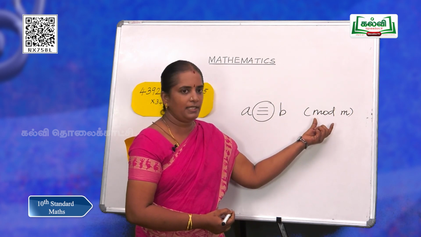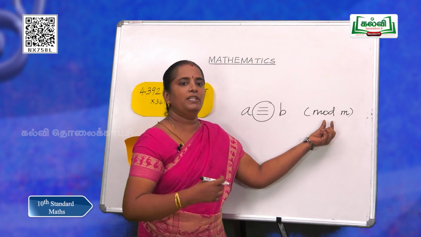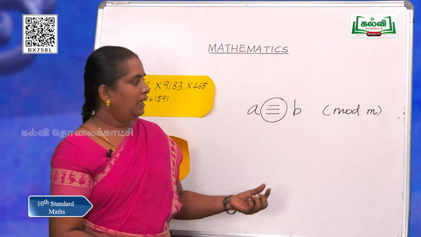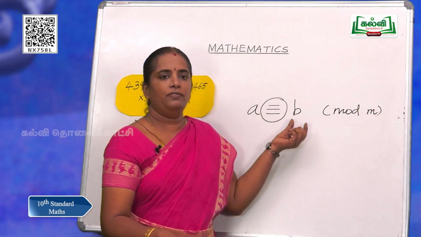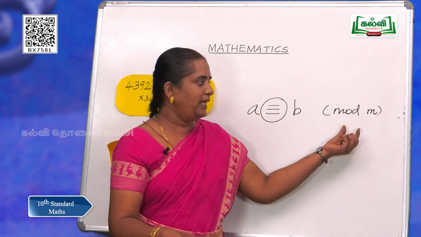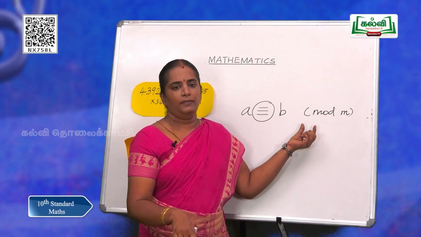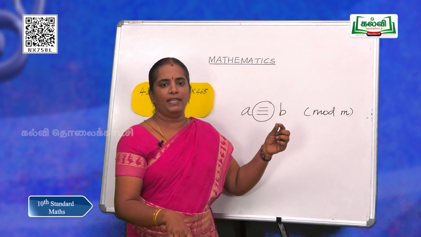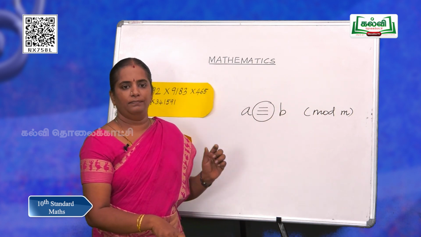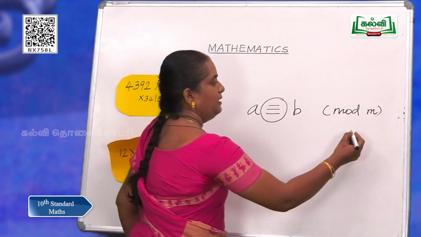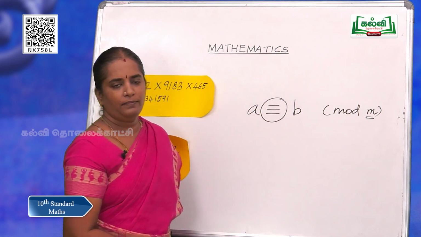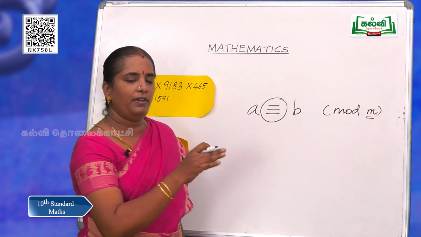That is, what is modulus? The number with which we divide this number. An integer with which we divide these integers is called as modulo. That is, this M is always a positive integer. Why? Because what is this M? This is the modulus with which we divide.